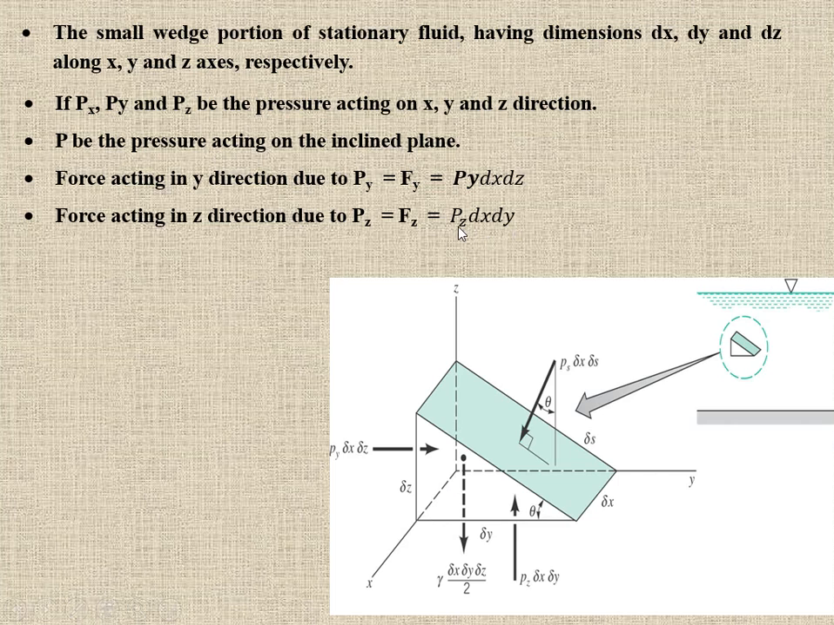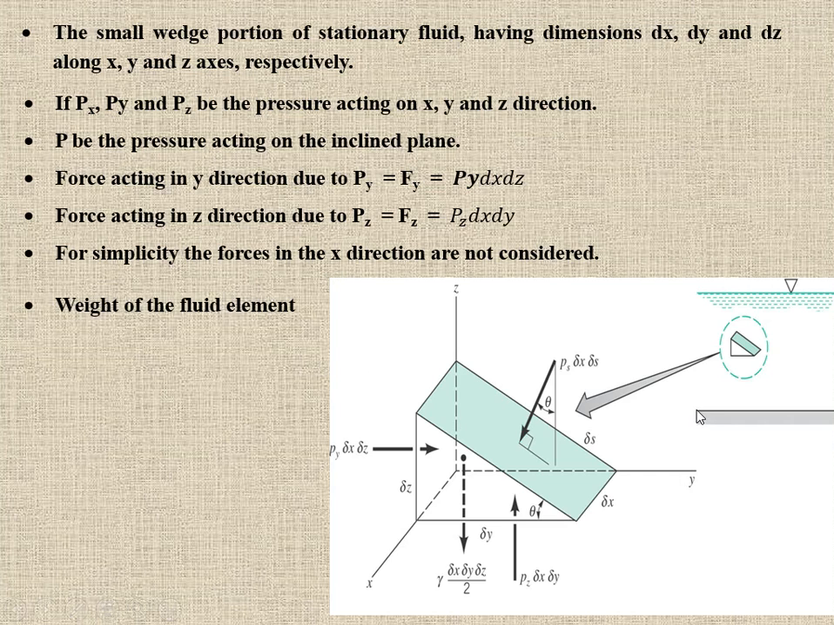So Pz is equal to dx dy. For simplicity, the forces in the x direction are not considered. So the weight of the fluid element, which we know is acting downward. What is the weight of the fluid element? It is the weight density multiplied by the volume of the fluid element.